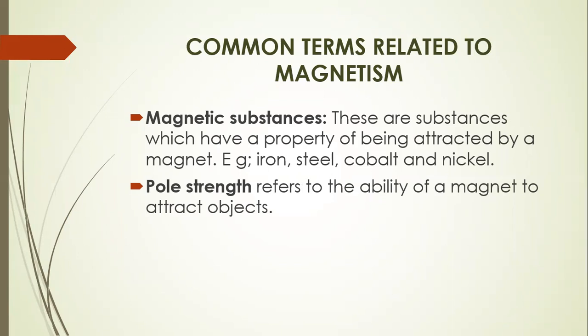Pole strength, this refers to the ability of the magnet to attract objects. So that simple ability or capability of a magnet to attract other objects is what we call the pole strength.